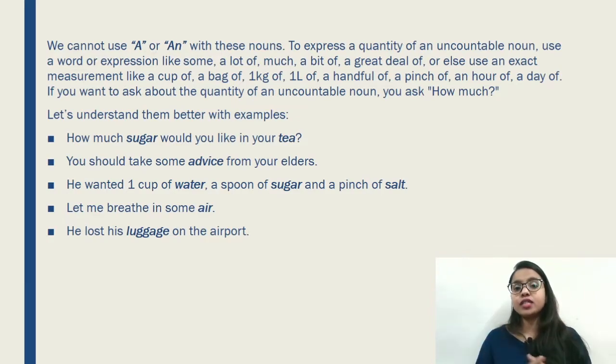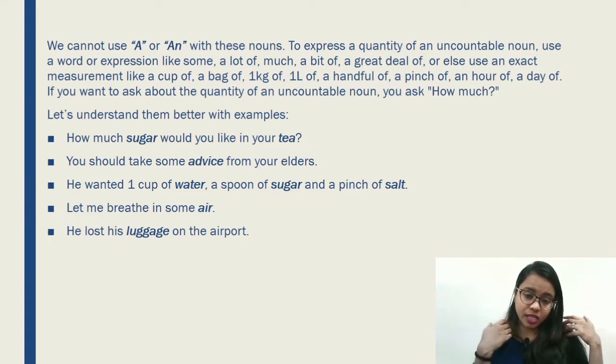I already told you before discussing the examples that if you want to count or measure these things like sugar, you have to use an expression like a lot of, or much, a bit of. I want a lot of sugar in my tea, or I want a bit of sugar in my tea, a great deal of, or we can also use some exact measurements.